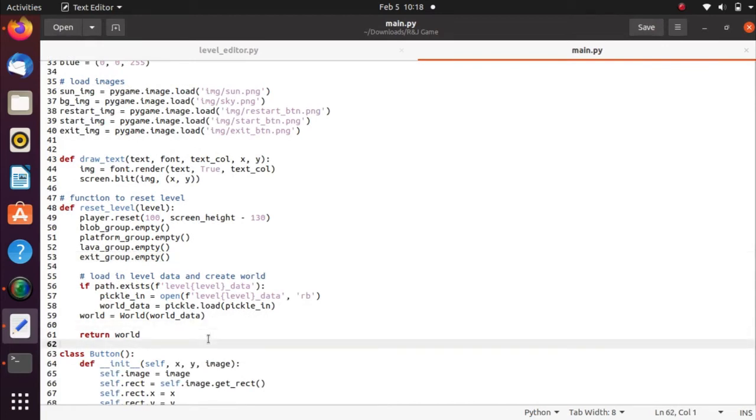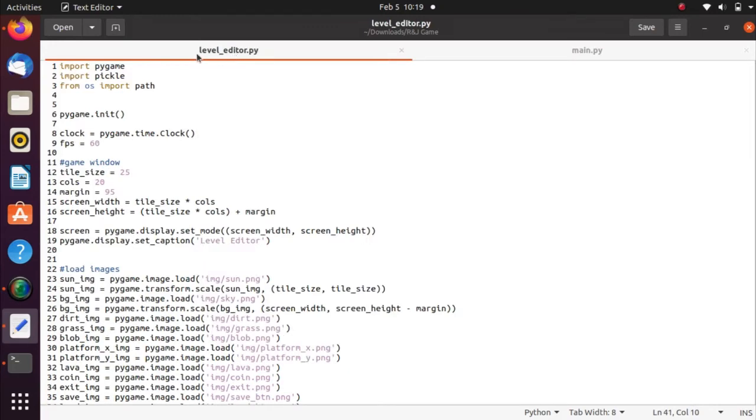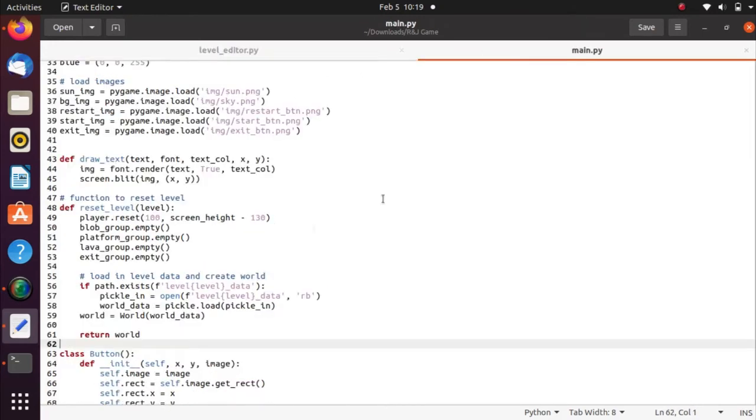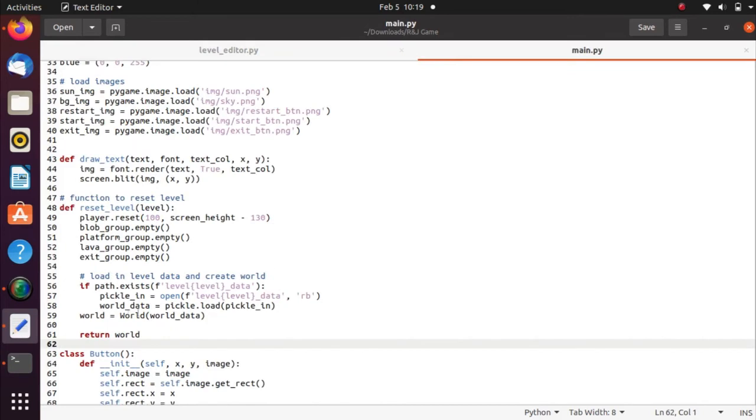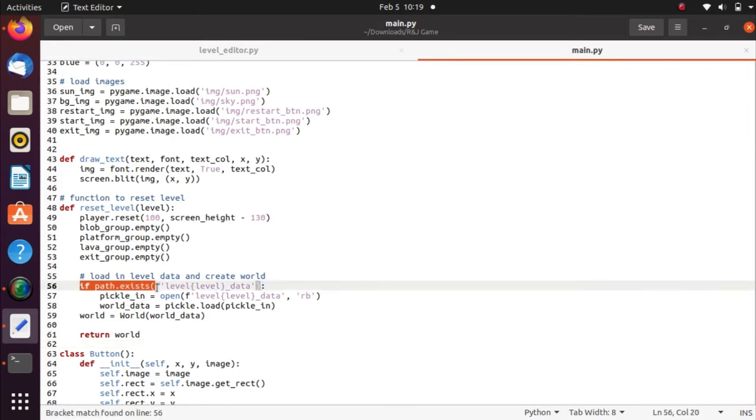Okay, and for this, as I mentioned earlier, we have another file which is the level editor. After we edit or design the platform, we save it, and then to put it in the main file, we use the path module.